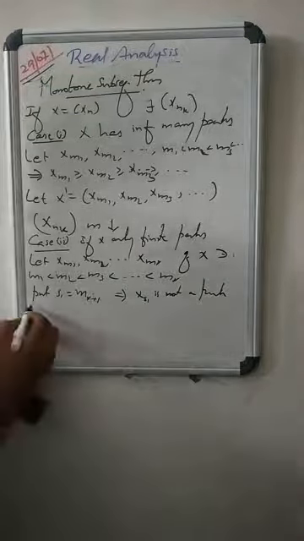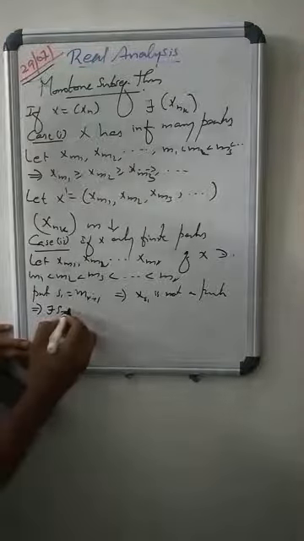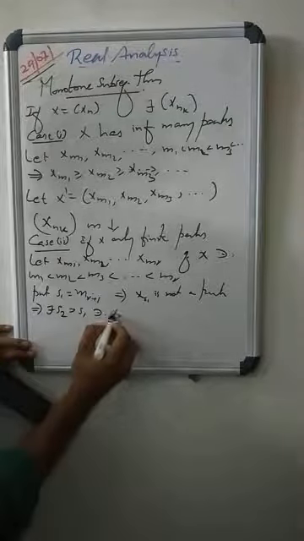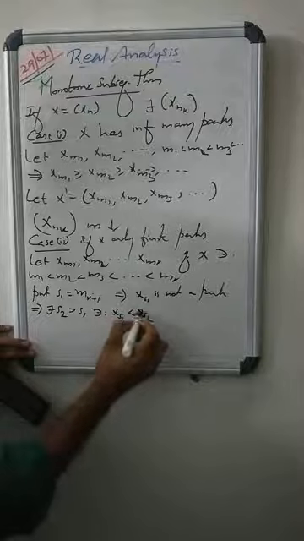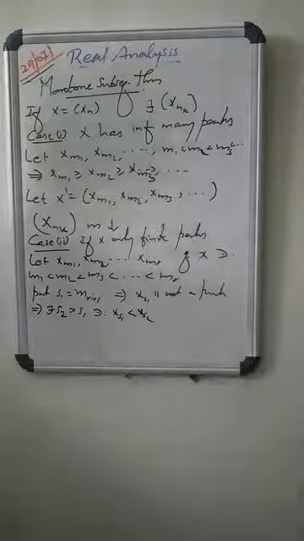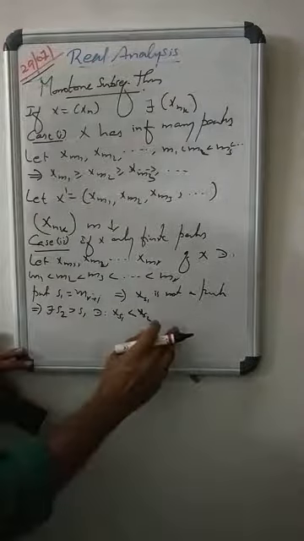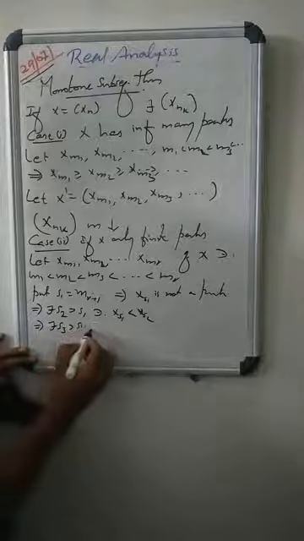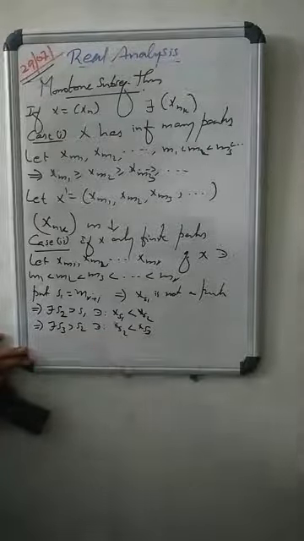That means there exists some s2 greater than s1 such that xs1 less than xs2. Clearly xs2 is not a peak, which means there exists some s3 greater than s2 such that xs2 less than xs3.